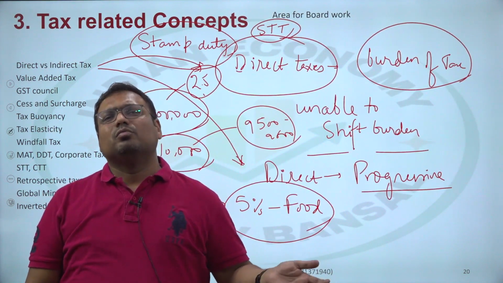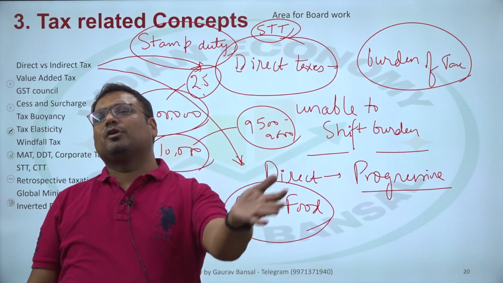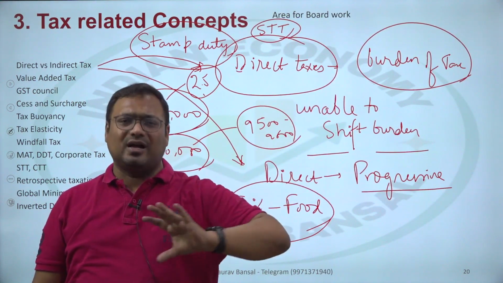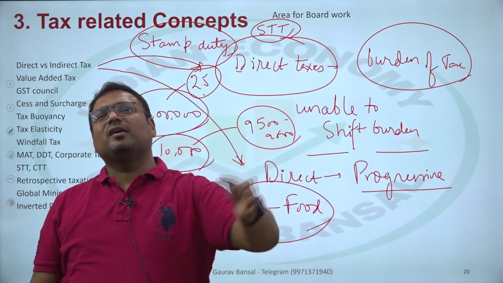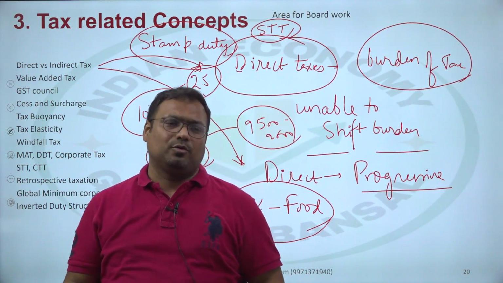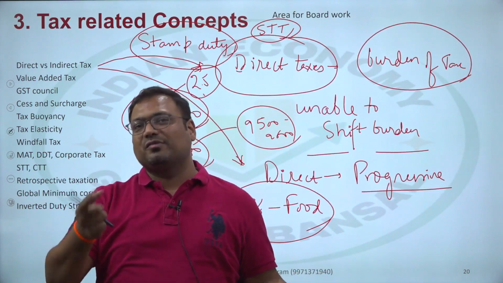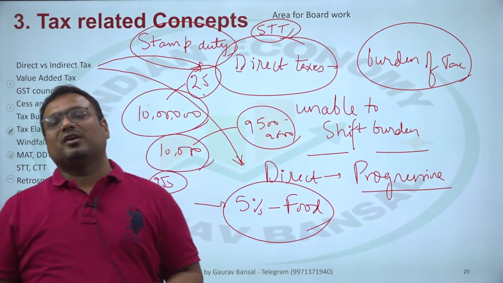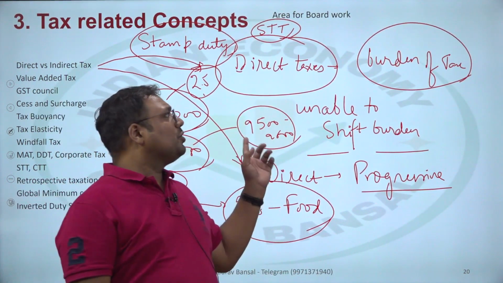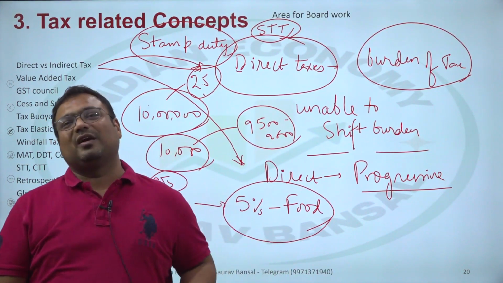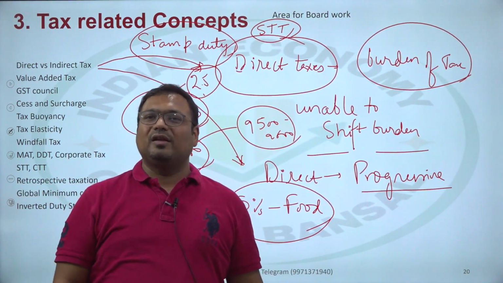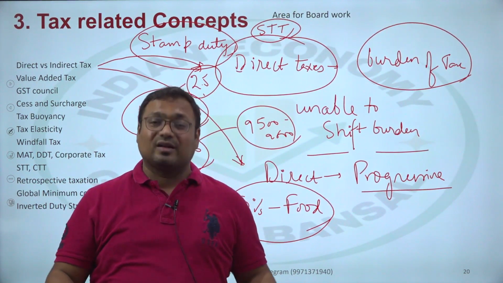Okay, so there can be some examples. Some people might argue that the showroom owner takes money from you and they submit the tax, that's why it is indirect. No, it's not like that. The showroom owner is providing a service to you. It is your duty to submit the stamp duty and you can directly do it. You should directly do it. If they are doing it for you, they are charging you over and above the tax. They are charging you a convenience fee also for that. So they are just doing a service for you, but it is your duty. You are bearing the burden. You are supposed to file the tax. You hire someone for that purpose, it's okay. You can hire a CA for filing your indirect taxes. Sorry, direct taxes, my bad.